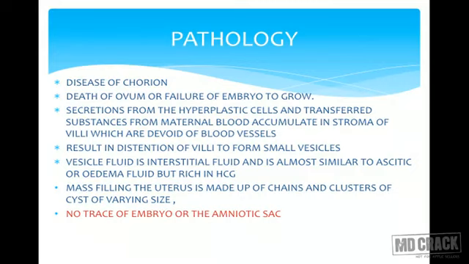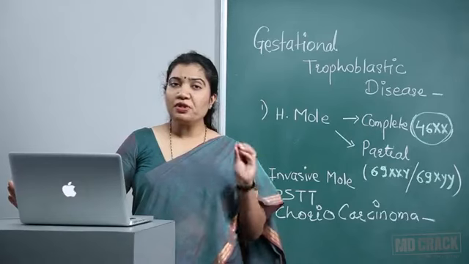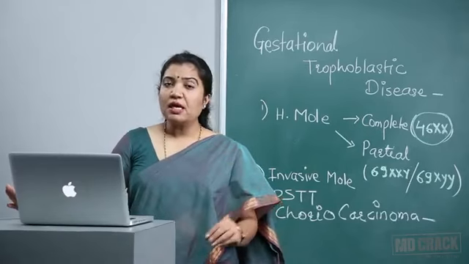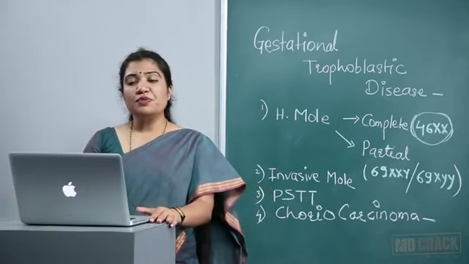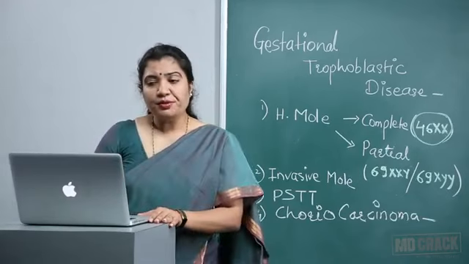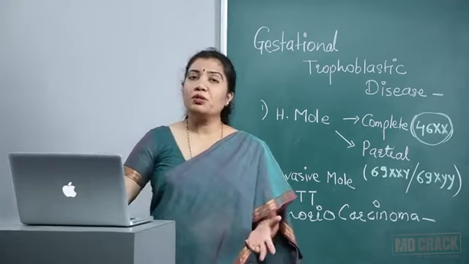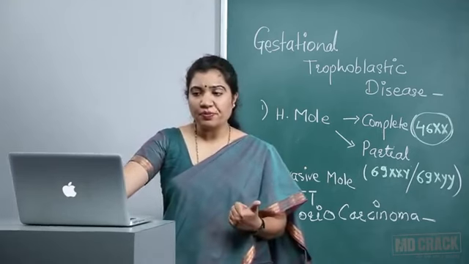In complete mole, there is no trace of embryo or amniotic sac. The cavity of the uterus would be just filled with these small vesicles, and there would be blood clots because of disruption of vesicles. Now coming to a very important point, what are the pathological changes found when we do a histopathological examination of these vesicles?